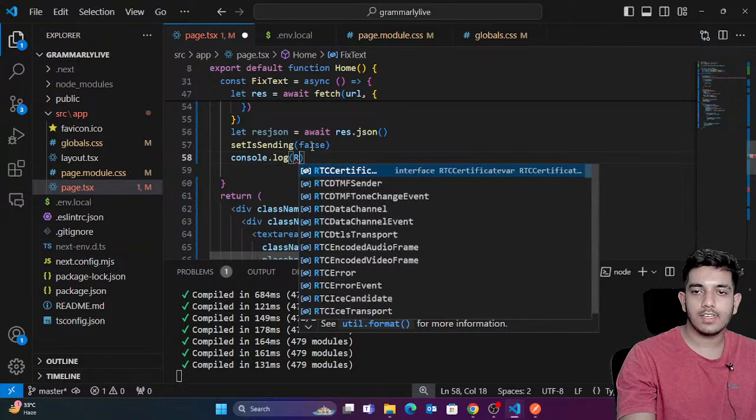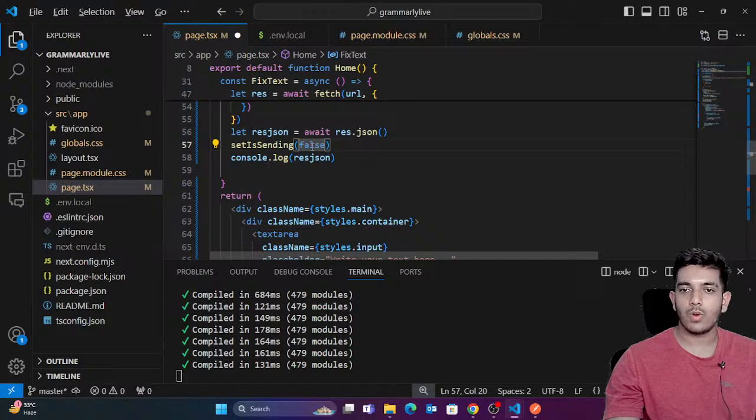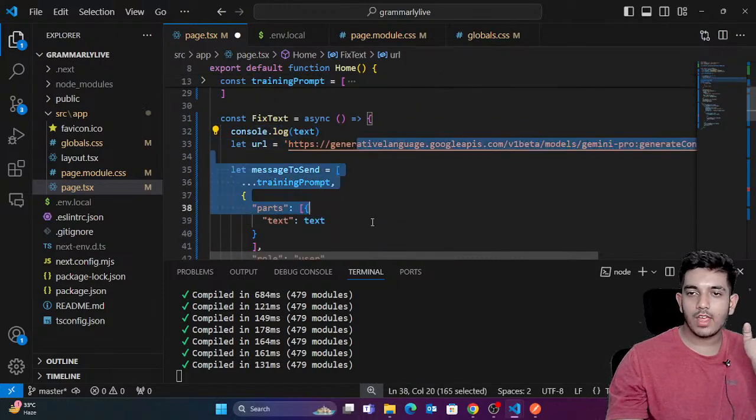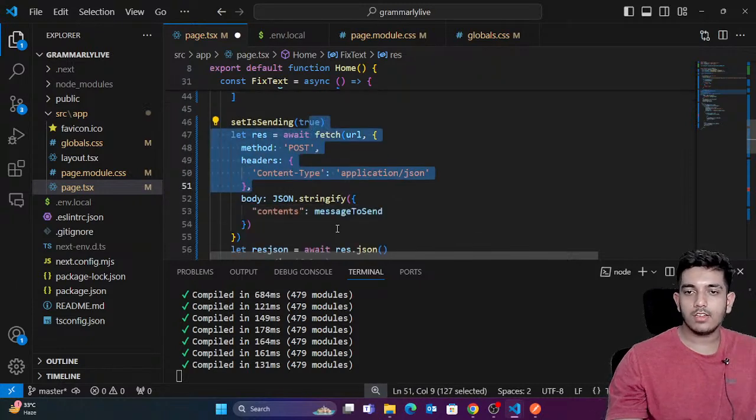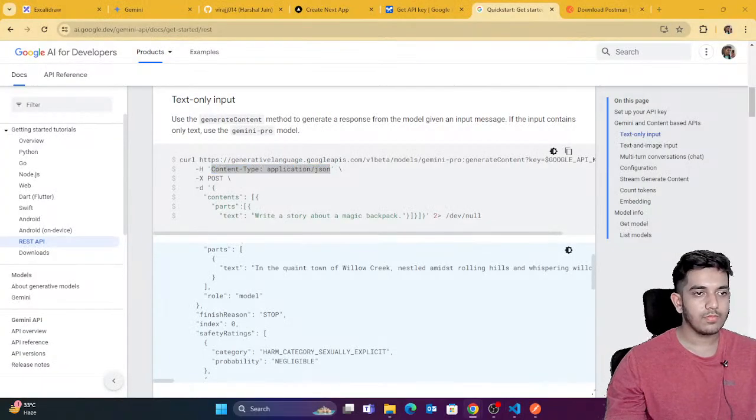res.json. So now let's test this and see what actually happens. We have the text, we send the text to the API, and now we got the response. Let's test this. We're going to go here.